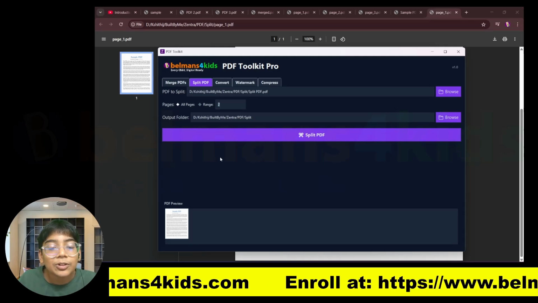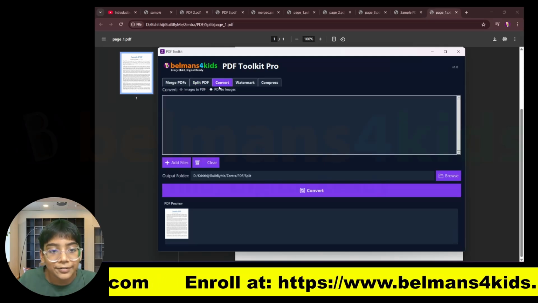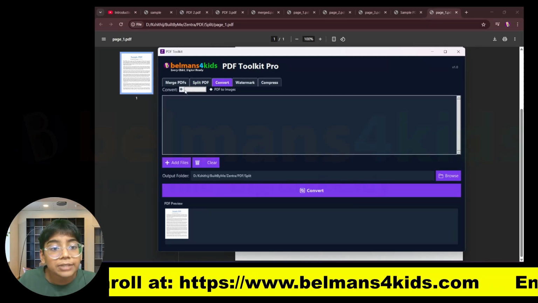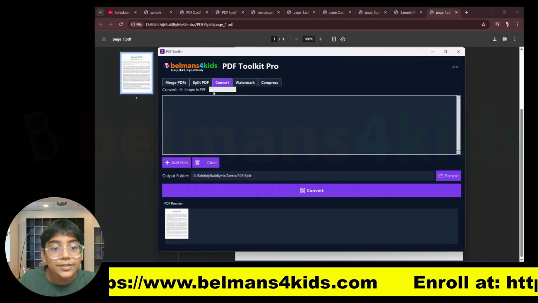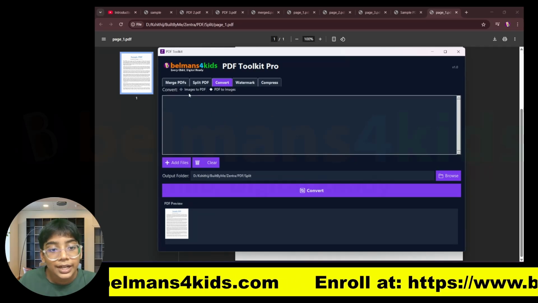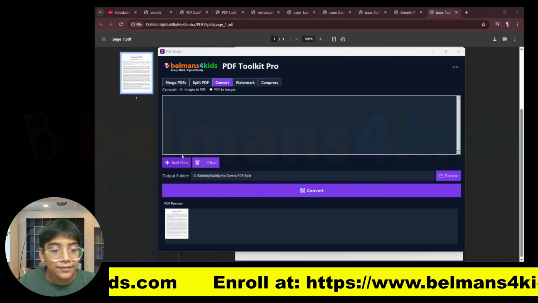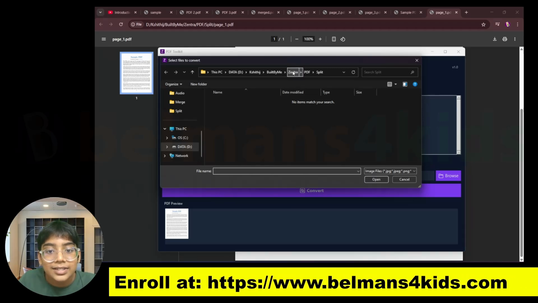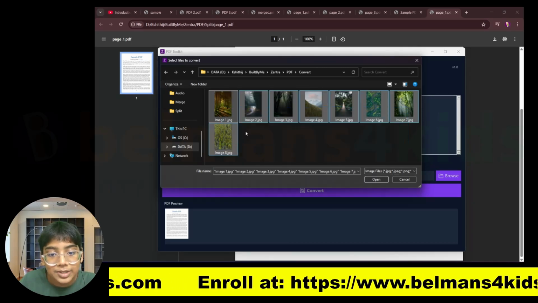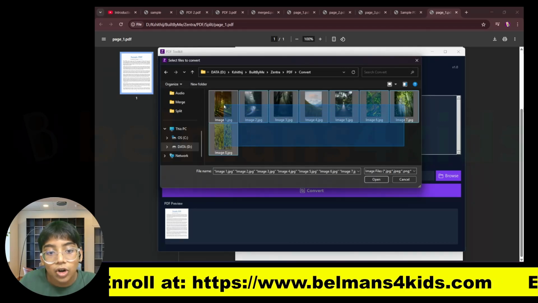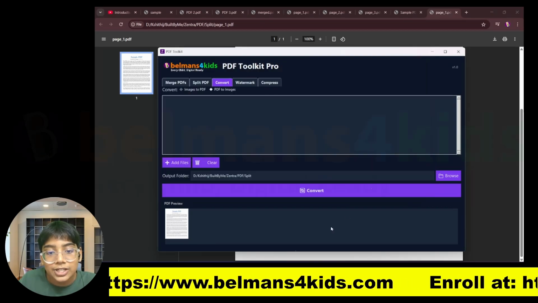Now let's move on to the third tab, which is the convert. Now in the convert, you can either convert images to PDFs or PDFs to images. Let's just start with images to PDF. So let's press on add files, and you can see that I have 8 images over here. So I can just select all these images and then I can just press open.